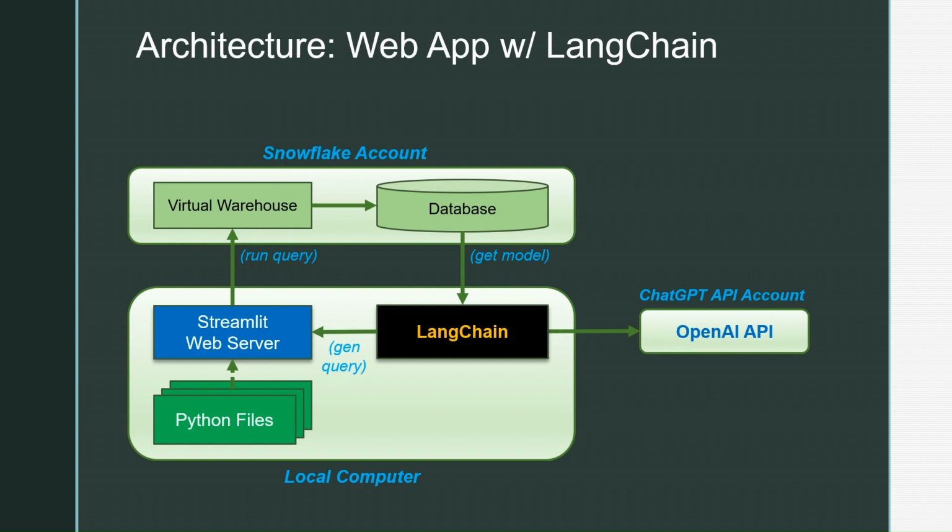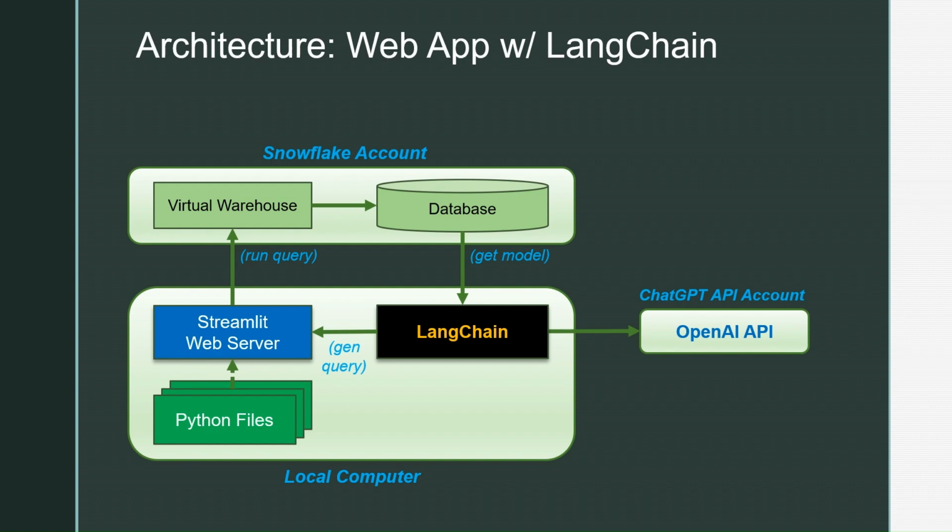What LangChain does is collect metadata information about all the tables from the specific database that you connected with. And later on, when you issue questions in natural language, it will try to generate SQL statements using calls,